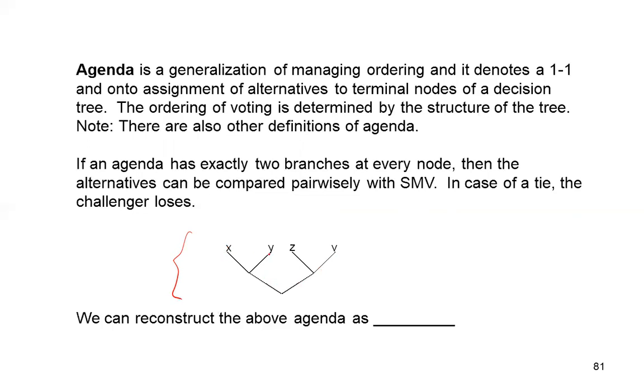This is X versus Y. But before the winner is paired with the other winner, we have Z against V done separately. So we have to take this into parentheses. And now this is our agenda. First, the voting takes place in parentheses, and then the winners are paired together.